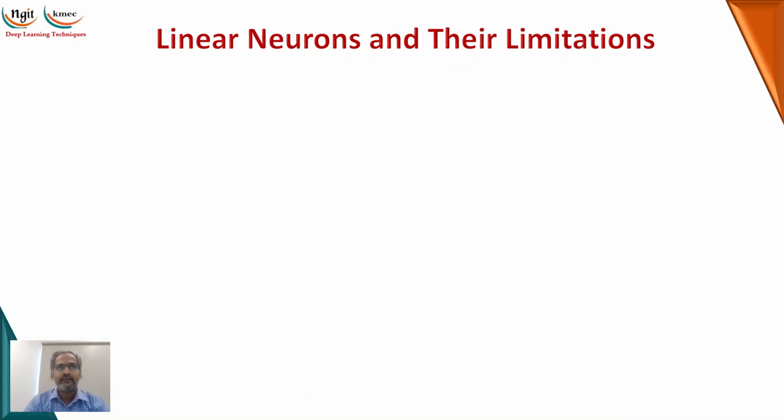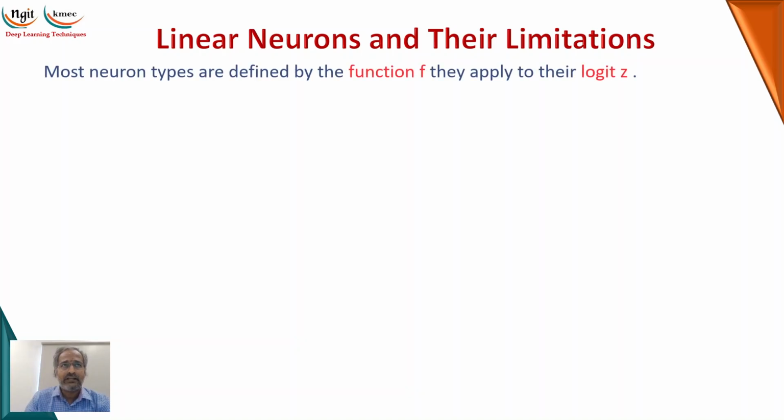So we have to discuss the linear neurons. What is a linear neuron and what are their limitations? If you observe, most of the neurons are defined by the function f. We are creating the linear functionality with z. We are calculating z and passing that z value to the function f, which will make it non-linear, meaning that we can call it the logistic function, logistic of z.